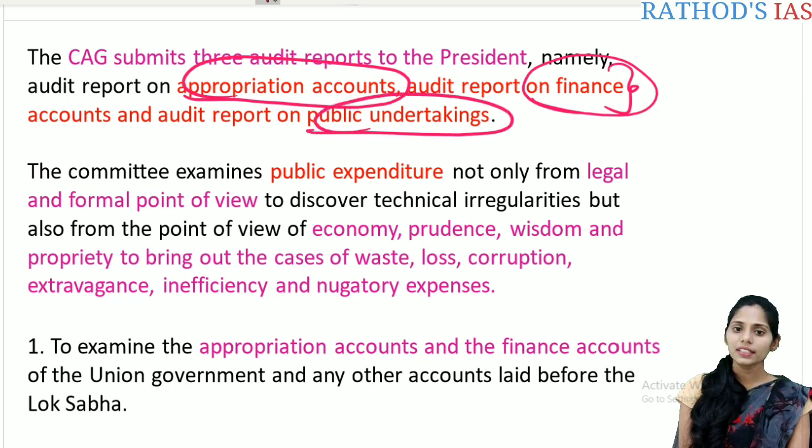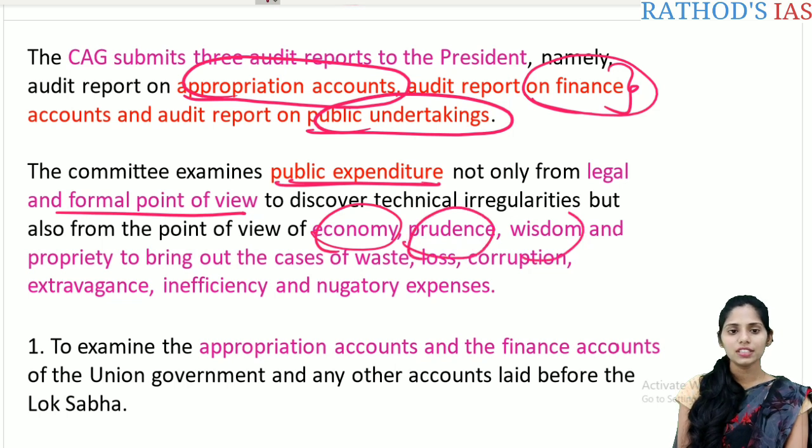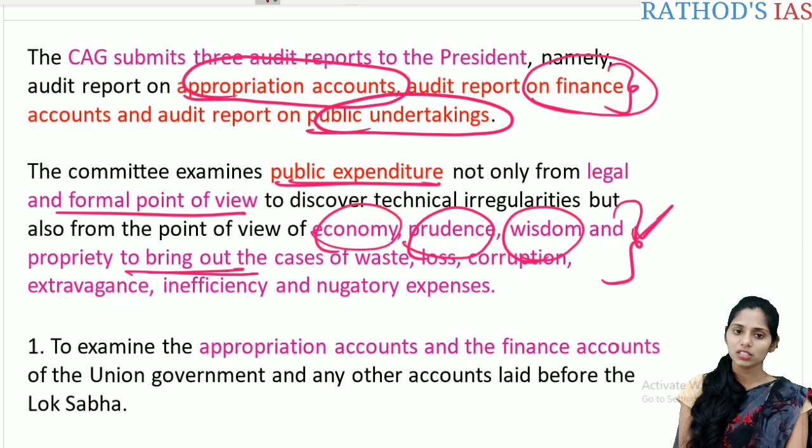So this committee examines the public expenditure not only from the legal and formal point of view to discover technical irregularities, but it also views it from the point of view of economy, prudence, wisdom and propriety, mainly to bring out the cases of waste or loss, corruption, extravagance, inefficiency, etc. So these all are to be taken into account by this public accounts committee.